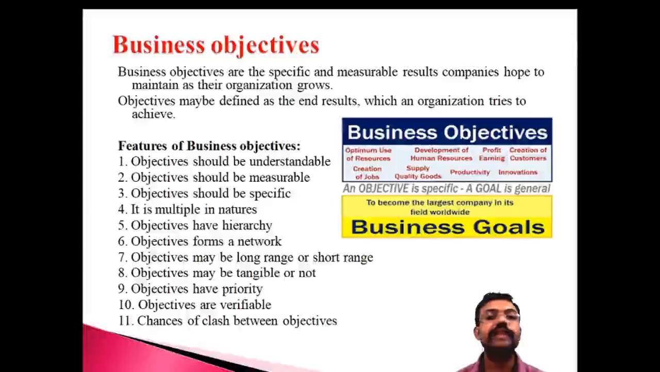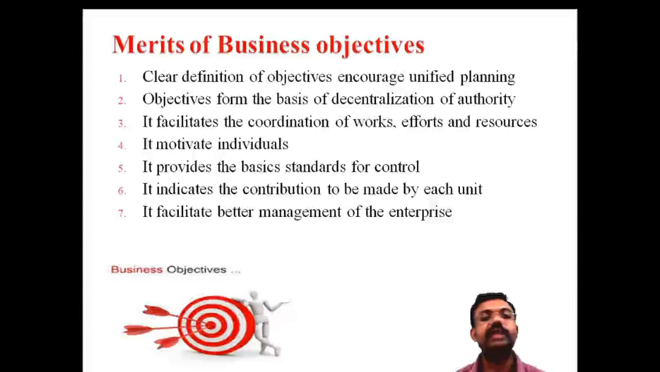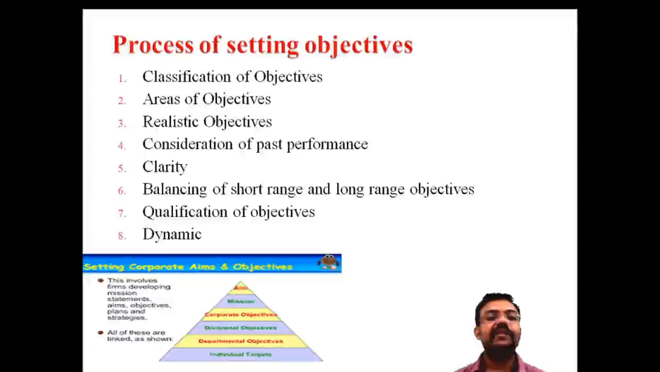An example: the maximization of the profit, minimization of the loss. These are objectives of the organization, and these are the important merits of the business objectives. And after that, what are the steps, how to set business objectives? That's a great question. How to set the business objectives? There are eight important steps.